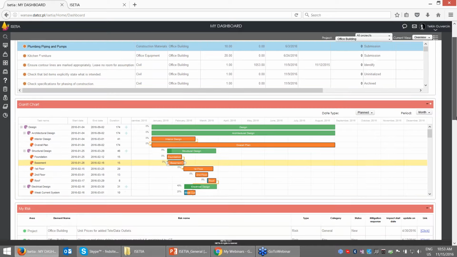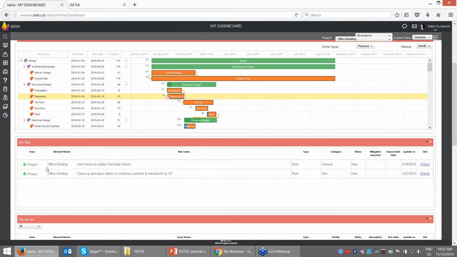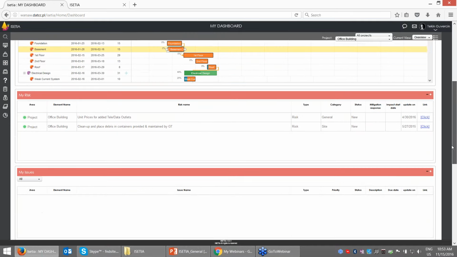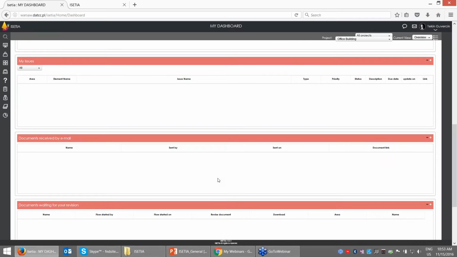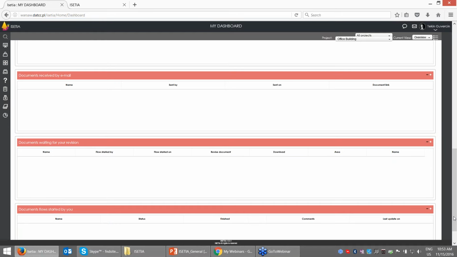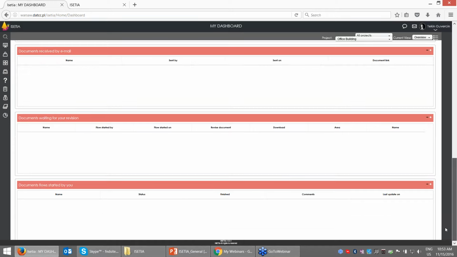Of course, you can go to the dashboard and see my project risks, and going down, my project issues. For documents received via email, if somebody sends me a document by email, I can also put it in ISETIA and distribute the document, even to people who are not system users. I have document workflow, that kind of thing.